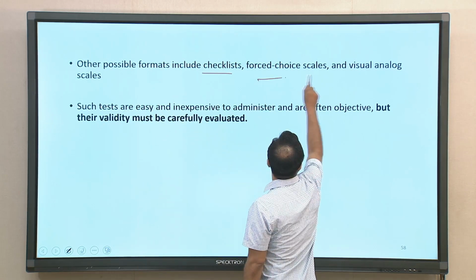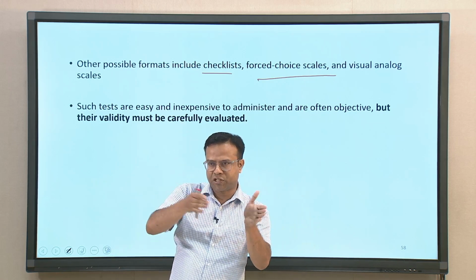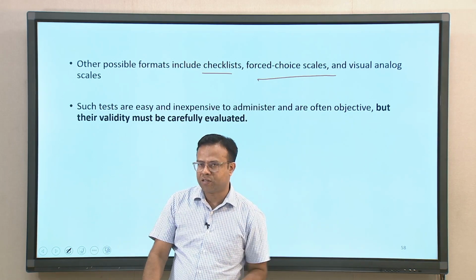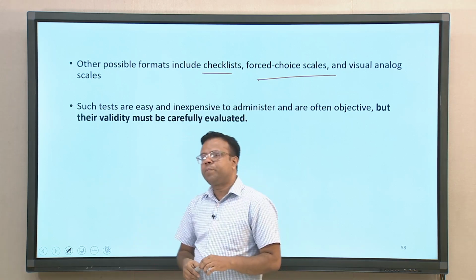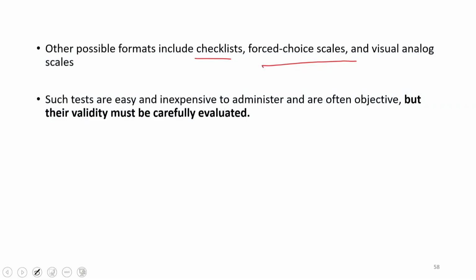It can also include forced choice scales, visual analog scales and so on, but these are less used. Most of the used scale formats are dichotomous as well as Likert scales. One of the major reasons behind the popularity of self report tests is that these are very easy and inexpensive to administer and are often objective, but obviously their validity should be carefully evaluated.